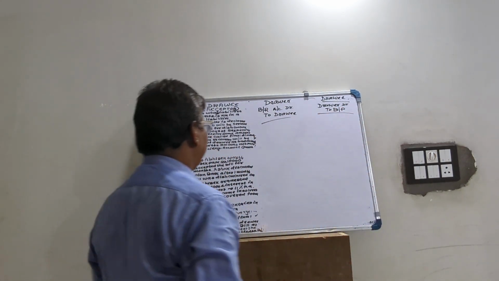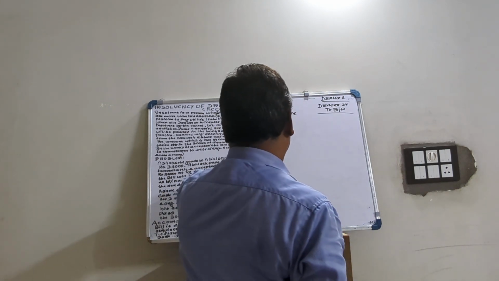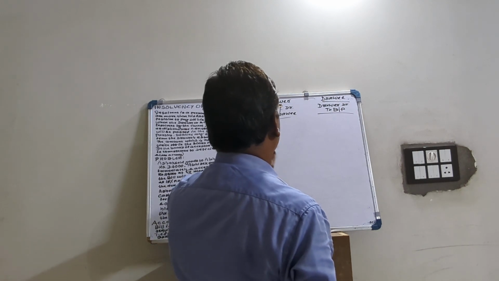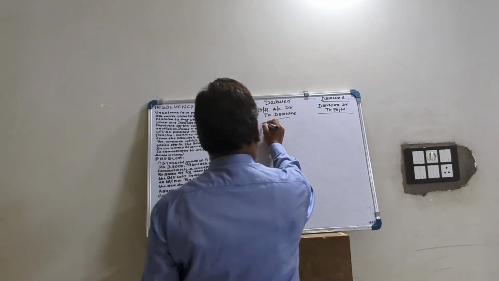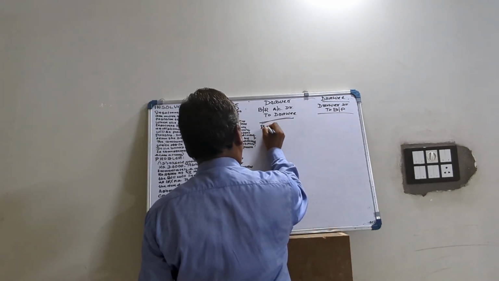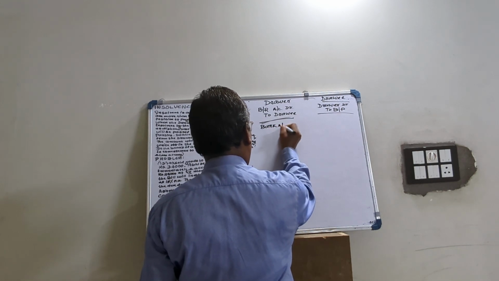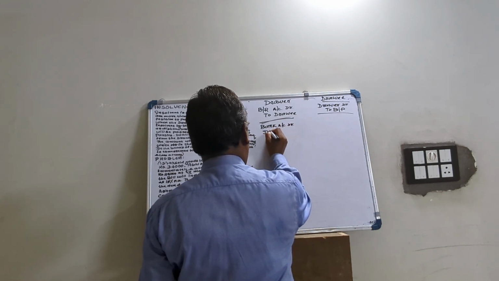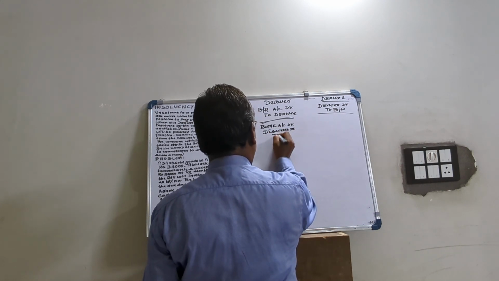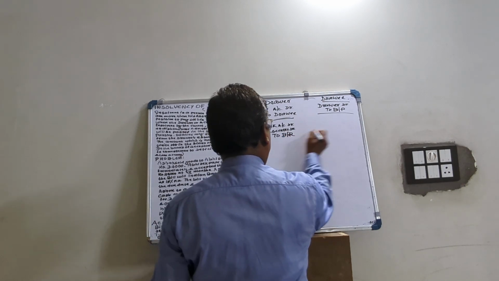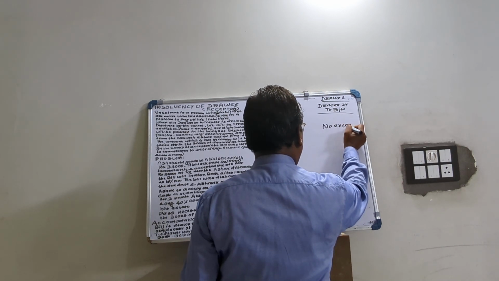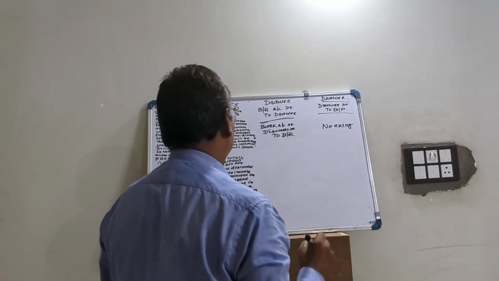Then the drawer has 4 alternatives. He may keep the bill till the date of maturity. On the date of maturity or on the legal due date, he will present the bill to the drawee and receive the payment. Suppose he is in need of money, he can discount the bill at the bank. He will write bank account debited, because the banker will keep some discount also, so discount debited to bills receivable. This is the second case. In the books of drawee, no entry, because before the legal due date, you will not make any entry.